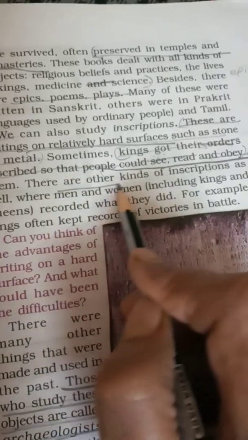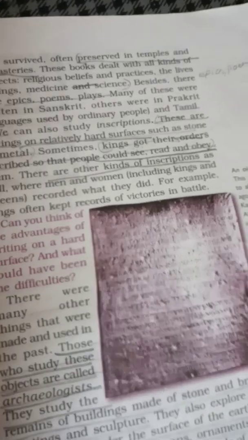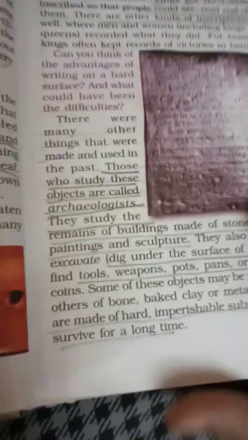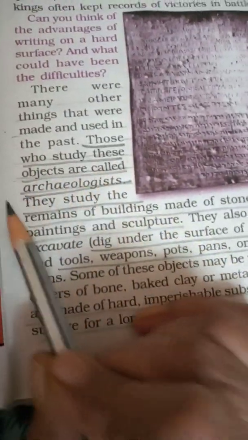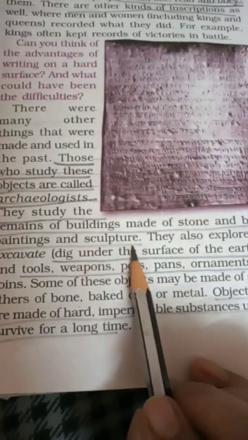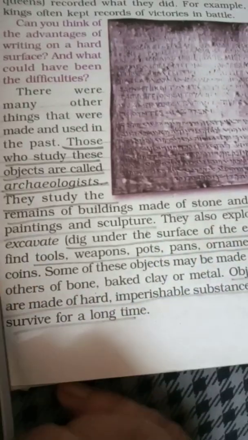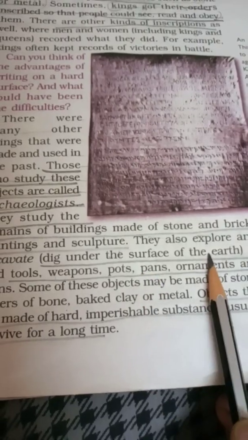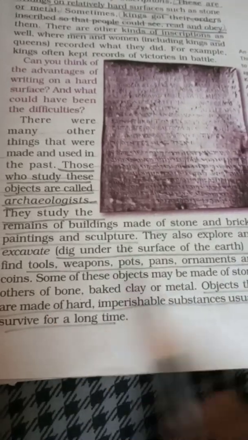There are different types of inscriptions. Kings used to inscribe about their battles and their victories, right? Now the people who study these objects are called archaeologists. They study the remains of buildings made of stones and bricks, paintings and sculptures. They also explore and excavate. Excavate means to dig. They dig the old surfaces and find out the different civilizations which are buried inside the earth.